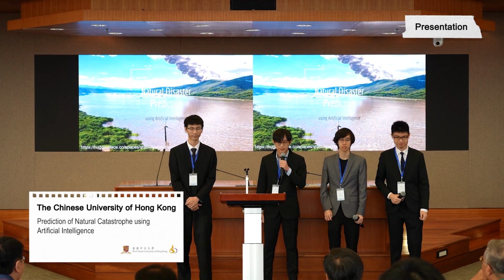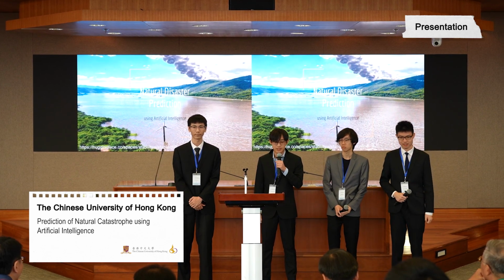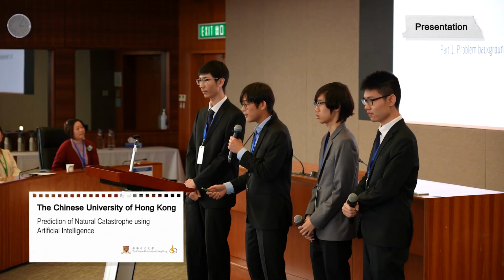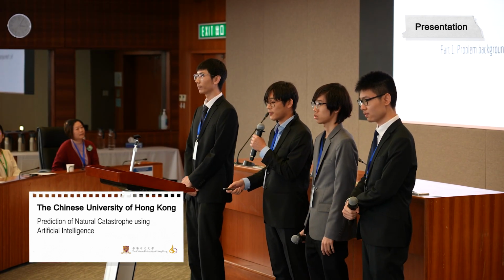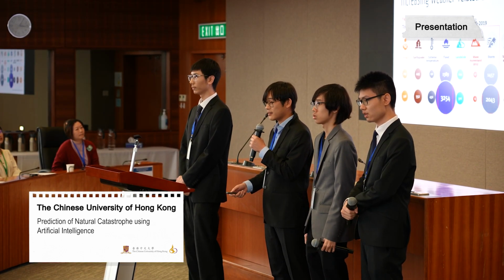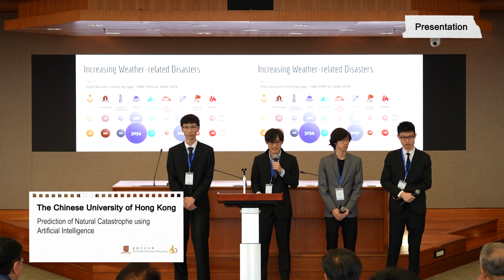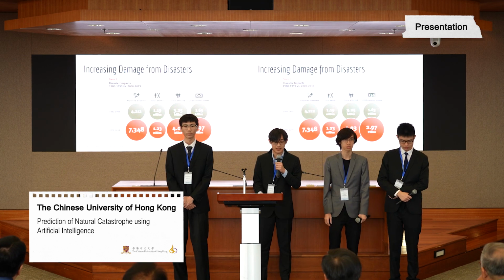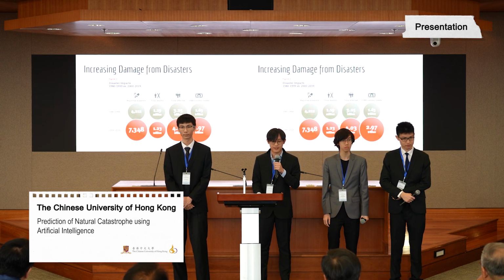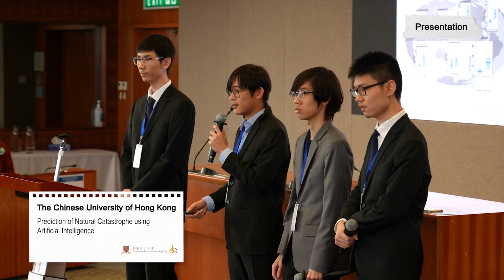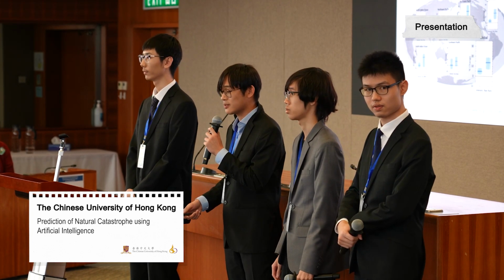Okay, so our topic is on natural disaster prediction using artificial intelligence. So I'm going to talk about the background of the problem. There have been increasing weather-related disasters in the past 20 years, and also increasing damage like deaths and economic losses. Some examples of natural disasters include tropical cyclones.